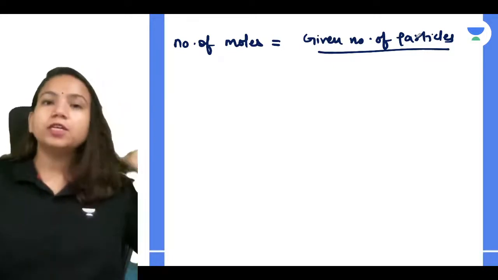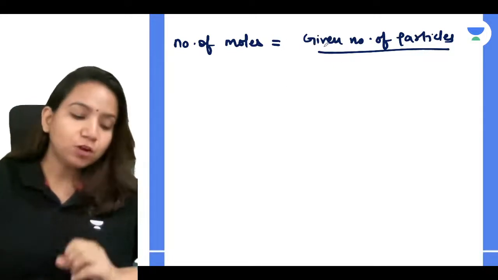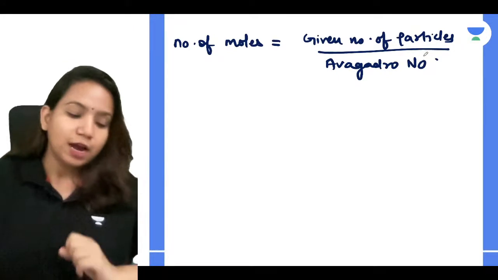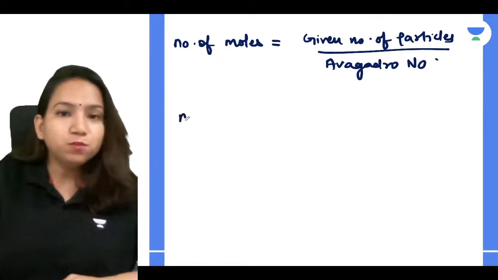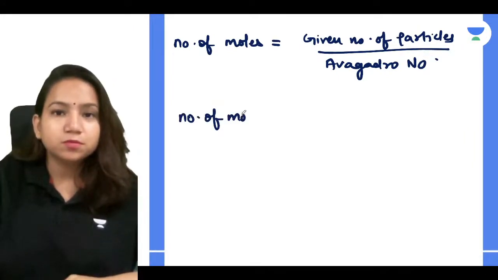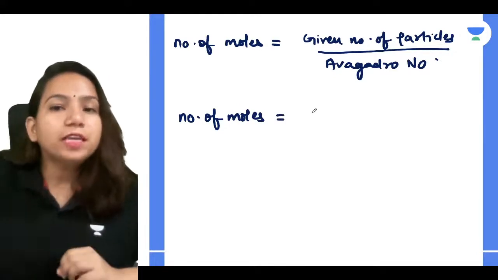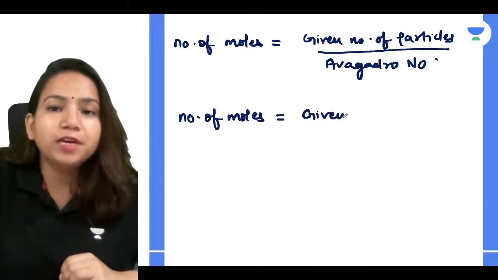Very good. So you can find the number of moles by given number of particles divided by Avogadro number. So that you can find out. Another formula is number of moles is equal to, very simple, given volume divided by